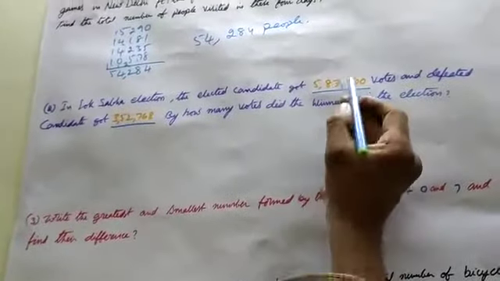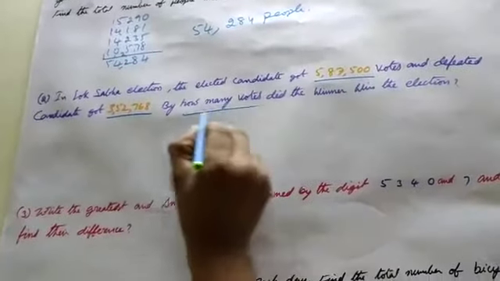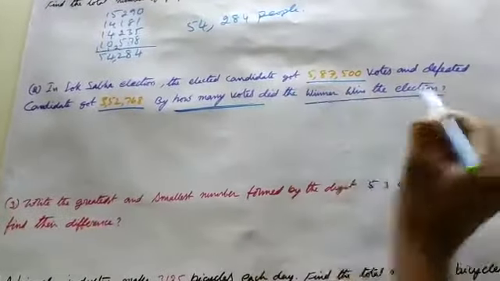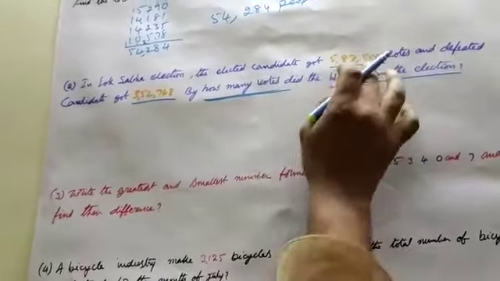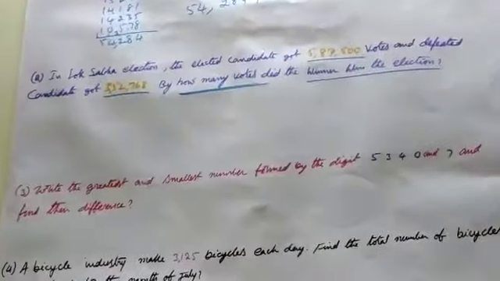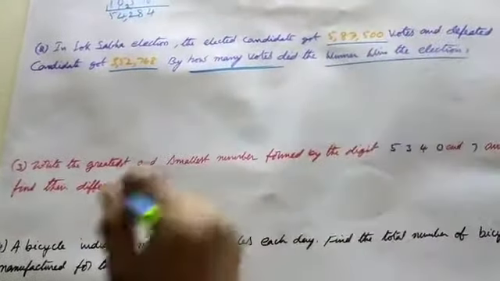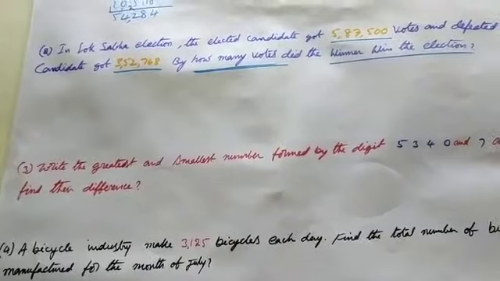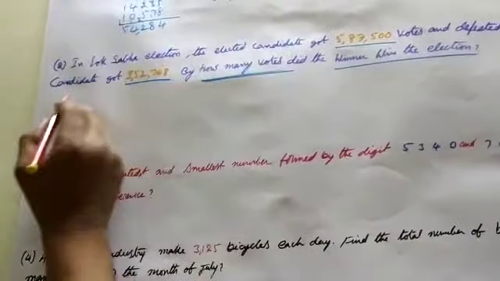That is elected candidate minus defeated candidate.